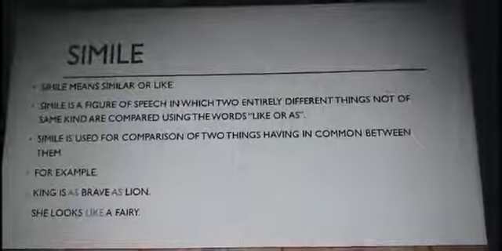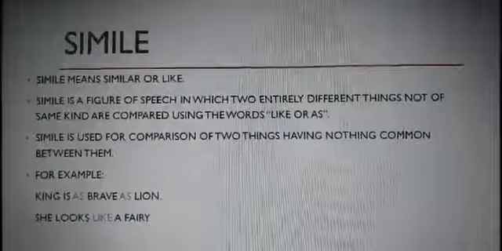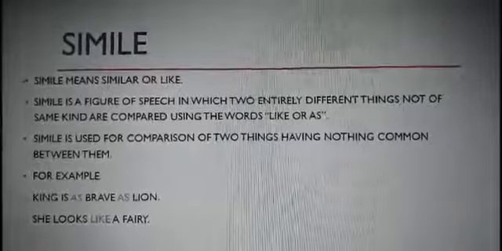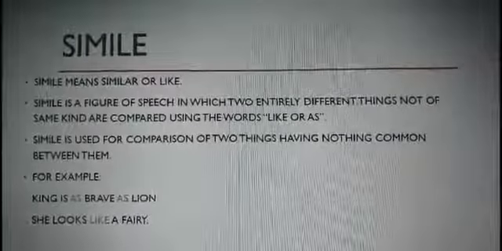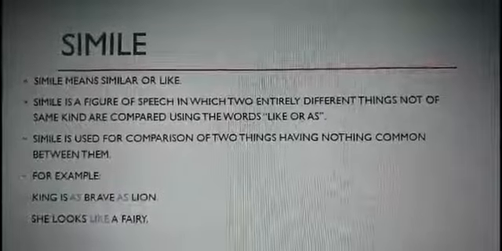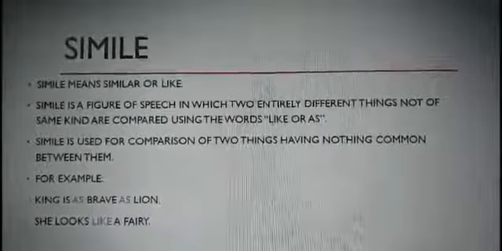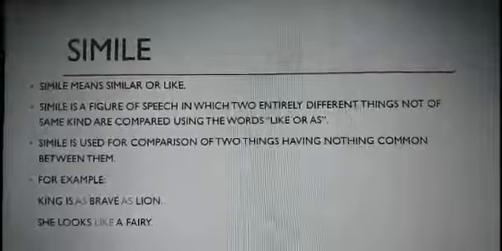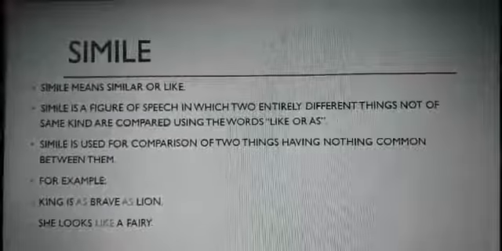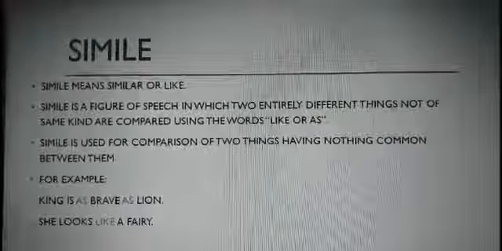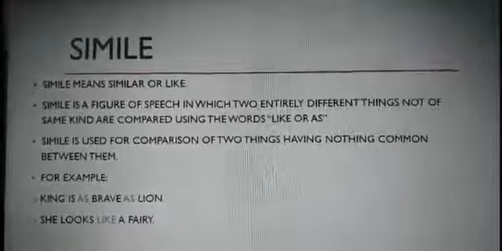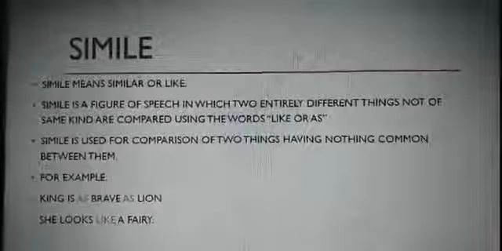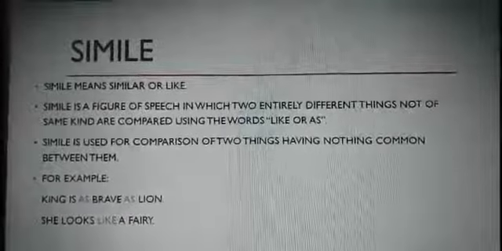Simile. Simile means similar or like. Simile is a direct comparison. Simile is a figure of speech in which two entirely different things, not of the same kind, are compared using the words like or as. Simile is used for comparison of two things that have nothing in common between them. And how is the comparison done? By the use of the word as or like. As is used for direct comparison, whereas like is used to show resemblance.